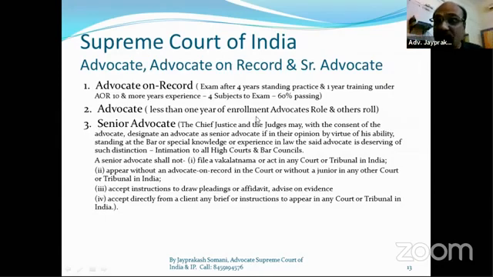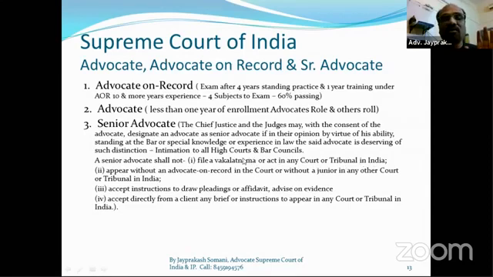When you become a senior lawyer, then there is no use of your AOR designation. If you are AOR, then your AOR is automatically cancelled, or if not cancelled, you are not enjoying the filing facilities of the court, because a senior advocate shall not file a wakalatnama or act in any court or tribunal in India.